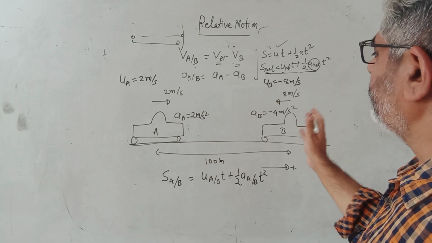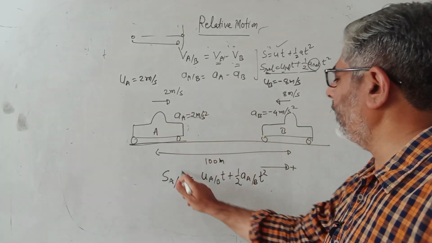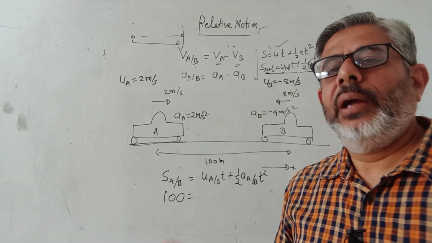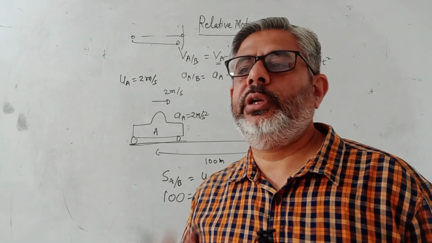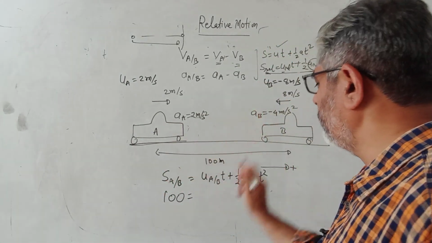So I am taking with respect to B. With respect to B, A will come all the way here. So its displacement, as AB, will be 100 meters. Do you agree with me? Actually, this will not happen. So we will see actually what happens. But with respect to B, it comes all the way to 100.